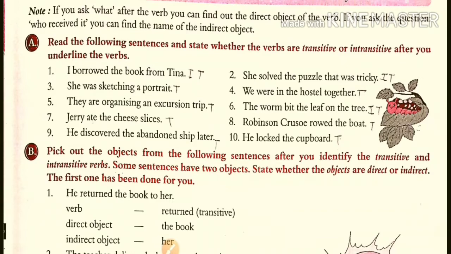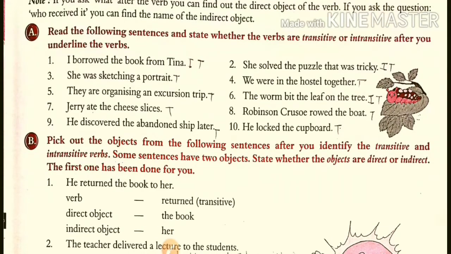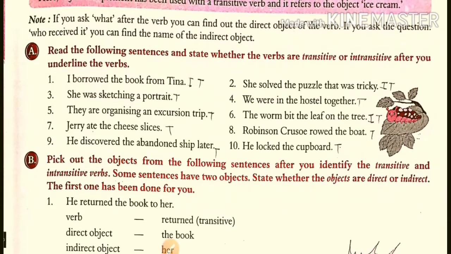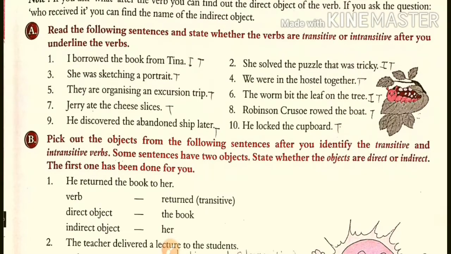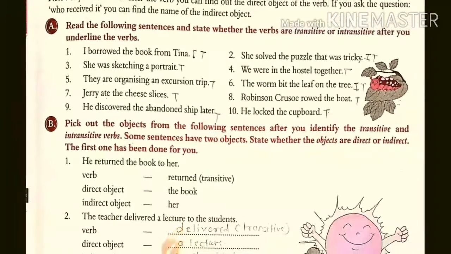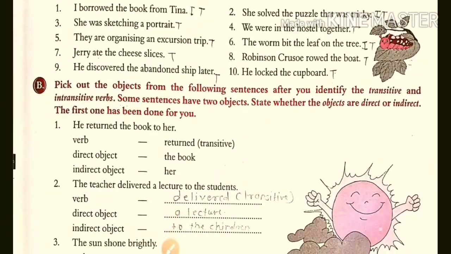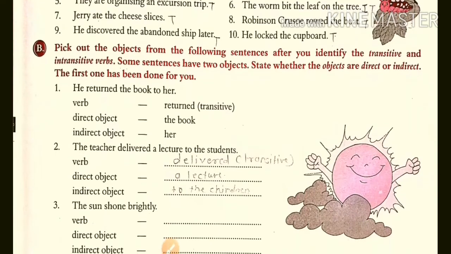So borrowed is a transitive verb, because it needs an object. Then, she was sketching a portrait. It is also a transitive verb. Okay, so in this way you can apply these verbs in the sentences.